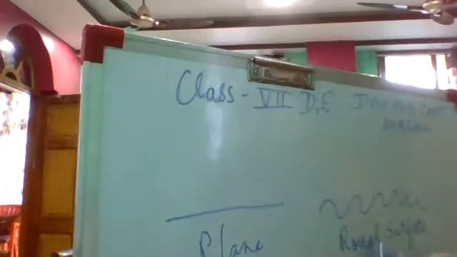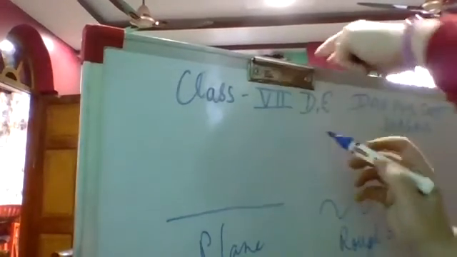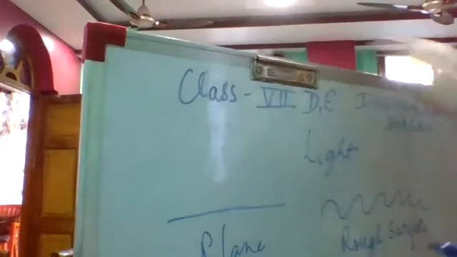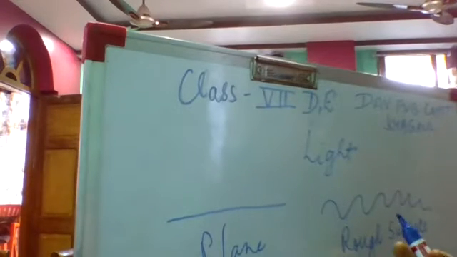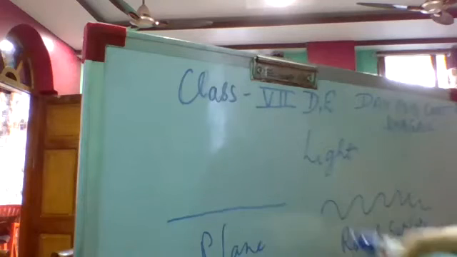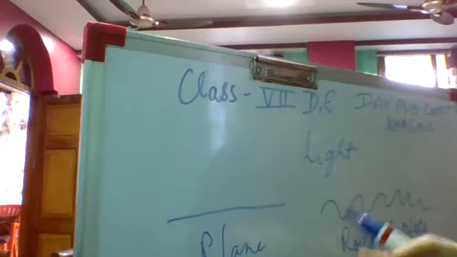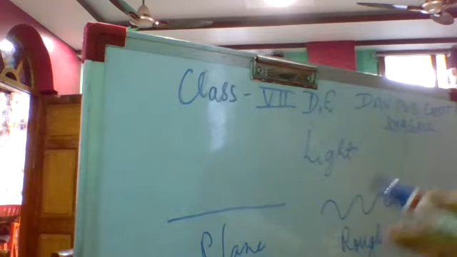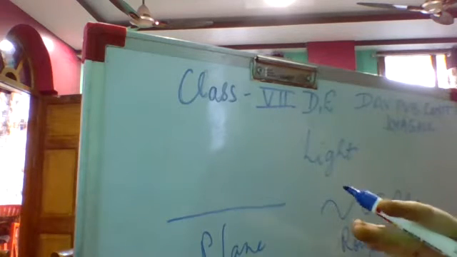So we are here with this chapter, light, children. I was talking about the plane surface and the rough surface, isn't it? Just keep in mind, this surface is plane and this surface is rough. But what we see in our surroundings, we do not find only plane surfaces. We have diffused surfaces also, and light is falling on all these surfaces.